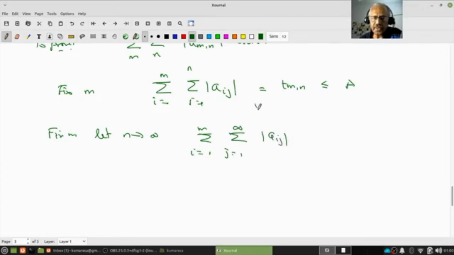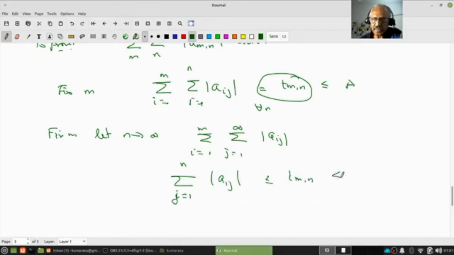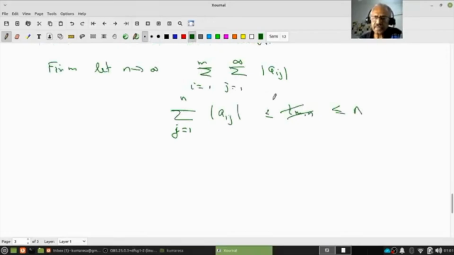This is true for all n, right? So forget this. Now let's concentrate on this. This is true for all of these. If you want, even fix an m and just look at this only: the sum over j equal to 1 to n of mod a_j is less than or equal to t_mn, which is less than or equal to a.